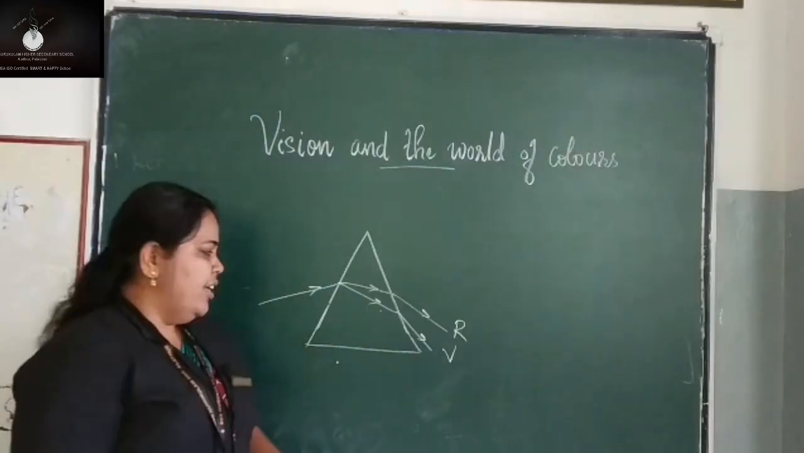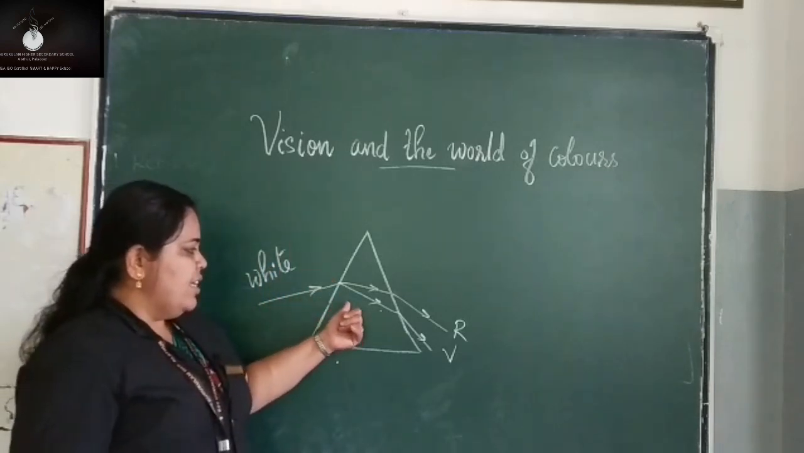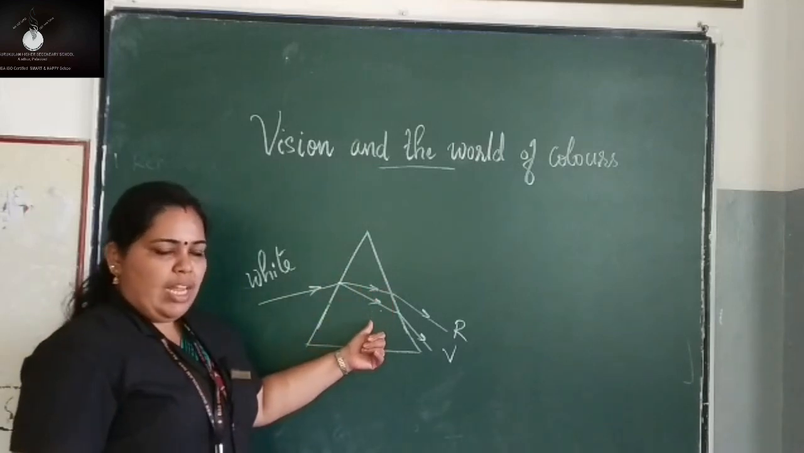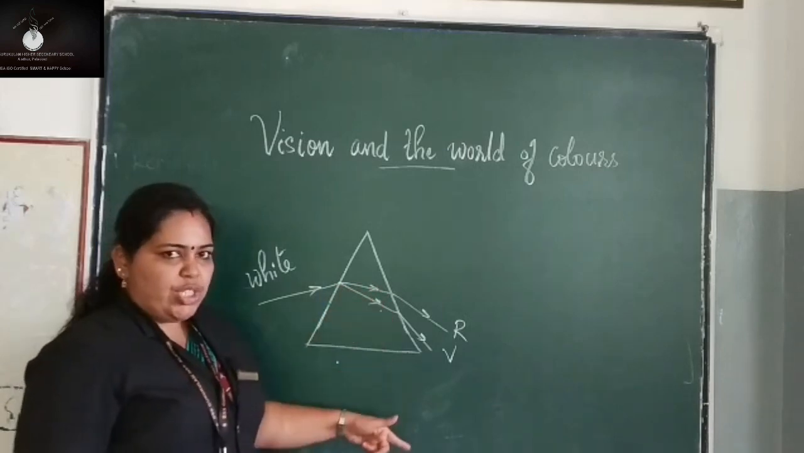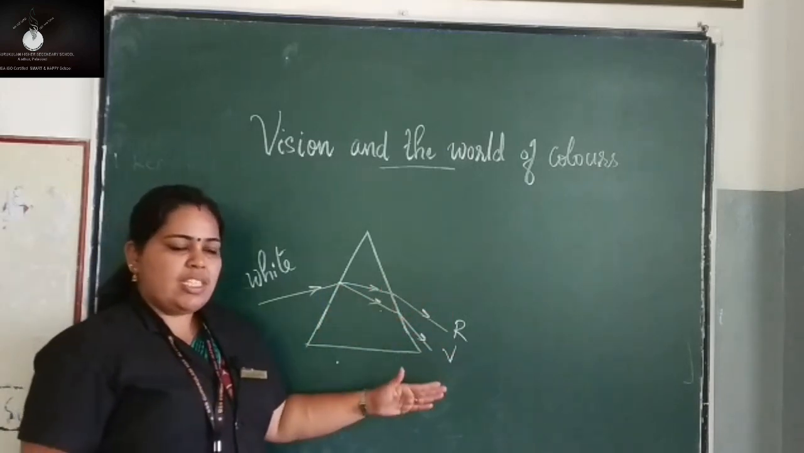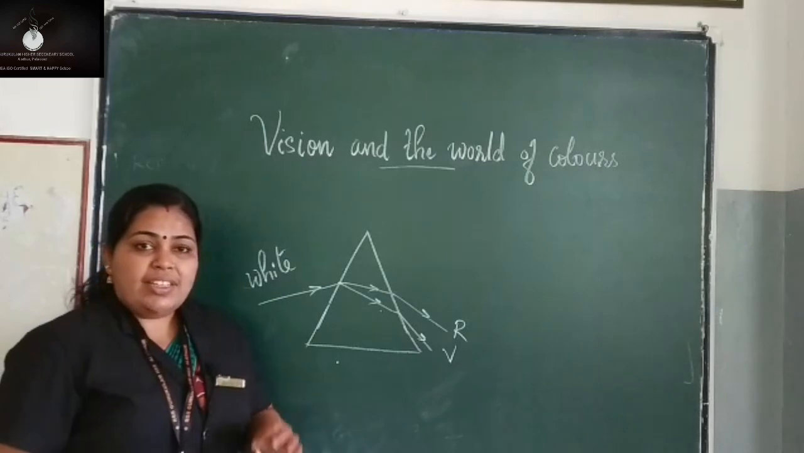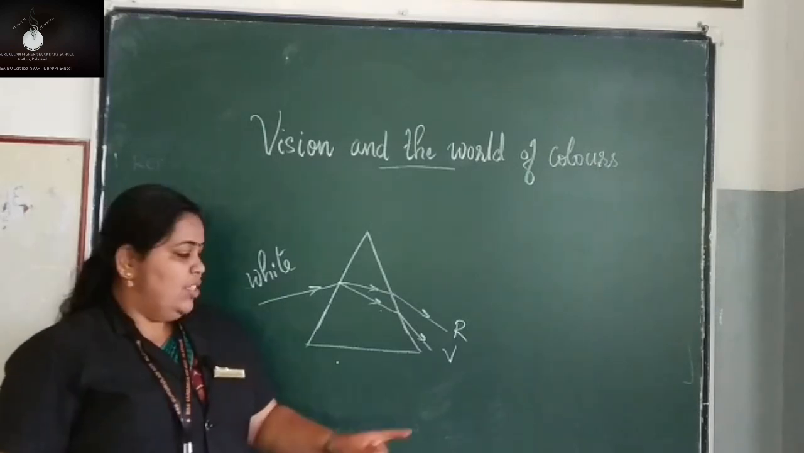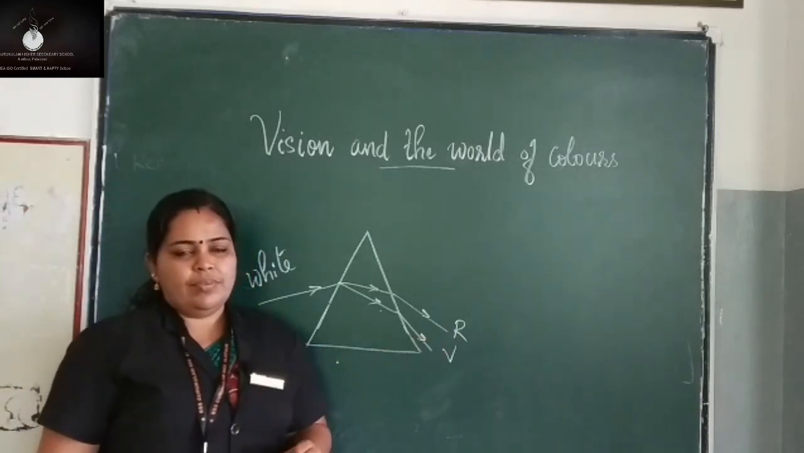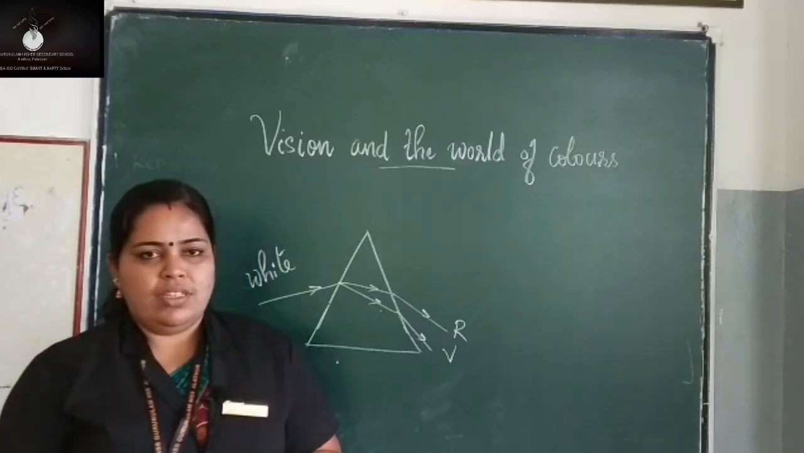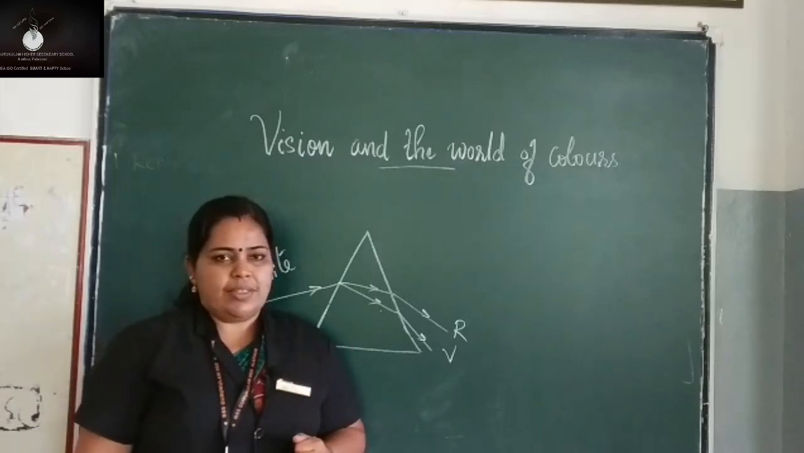Look at this figure. Here, white light passes through the prism. What is happening when the light enters the glass prism? Refraction takes place, and here also the refraction takes place. As a result, this white light splits into its constituent colors. From the figure, can you tell me which color deviates the most? You can see violet deviates the most and red deviates the least. What is the reason for this deviation? Why does the violet color deviate the most and the red color the least?